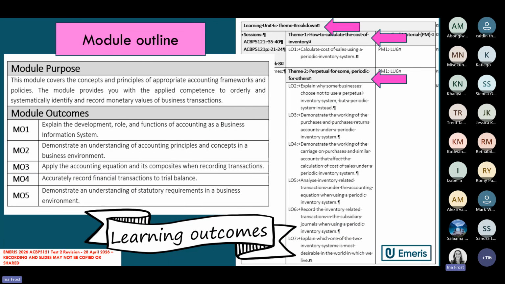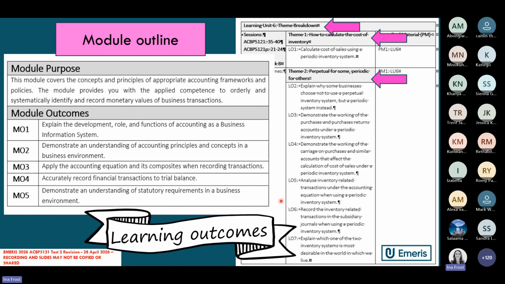I always like to bring everyone back to our module outline for this module and what is expected of us in a particular learning unit. Remember, you can navigate from your Emirates landing page into student materials, and there you'll find the module outline. In the module outline are the learning unit outcomes for every learning unit.